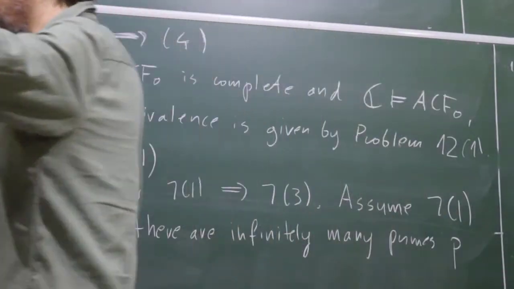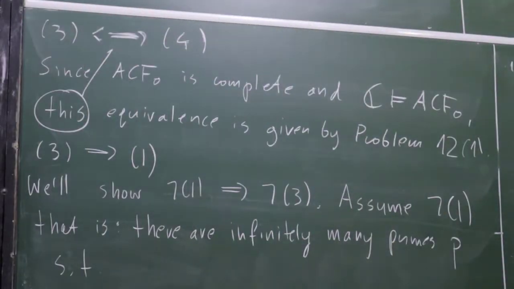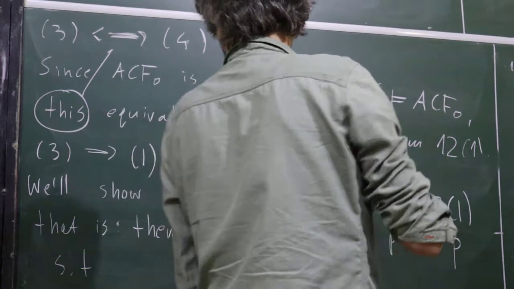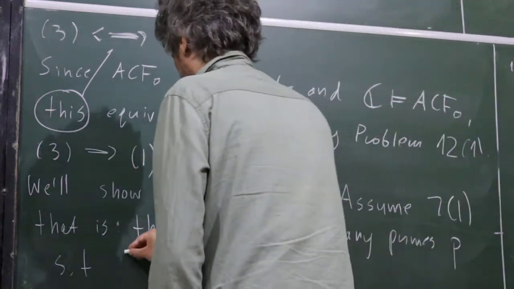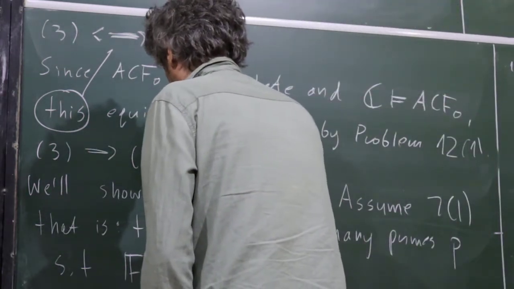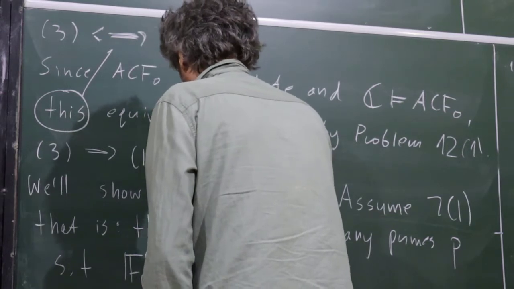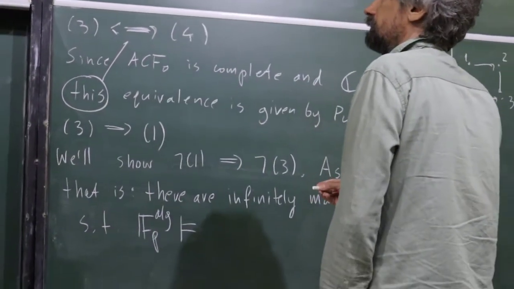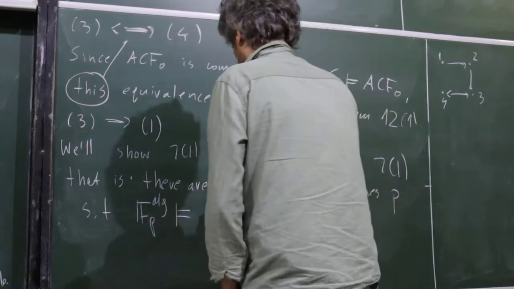Yes, in a model, either something is true or its negation is true. No other option. So such that in FP-arch, not phi is true.